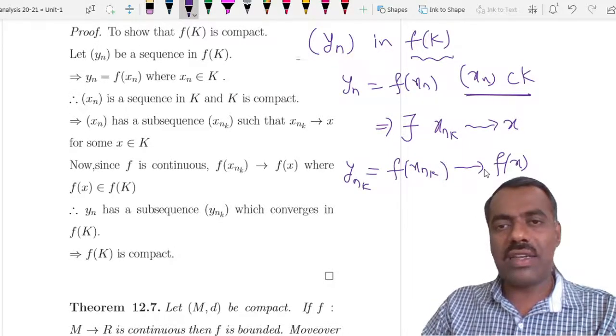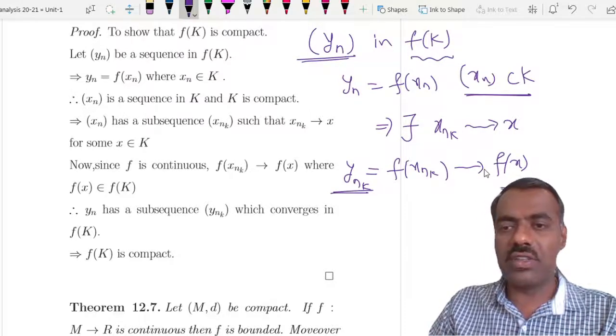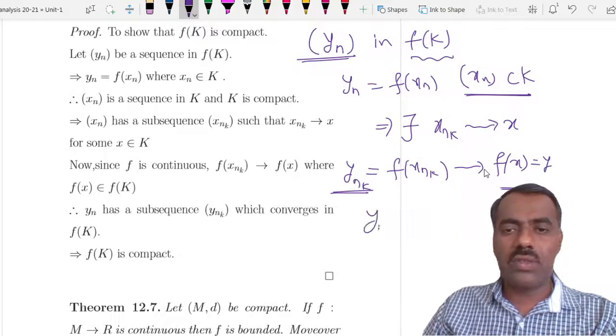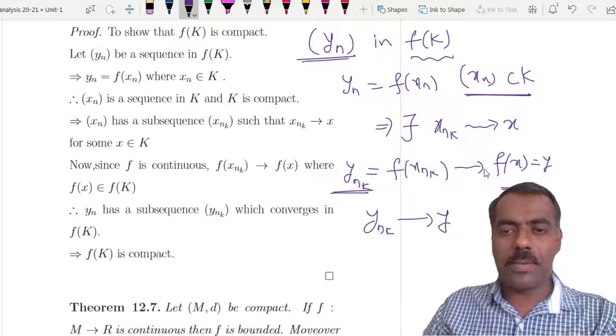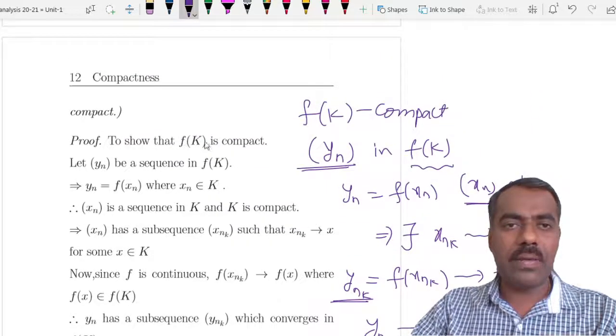But these f of xnk are nothing but ynk. So we started with a sequence yn, and we proved that there exists a subsequence ynk which converges to some point f of x. If you want, you can call it y. So we proved that ynk converges to y. That means f of K is compact by the previous result.